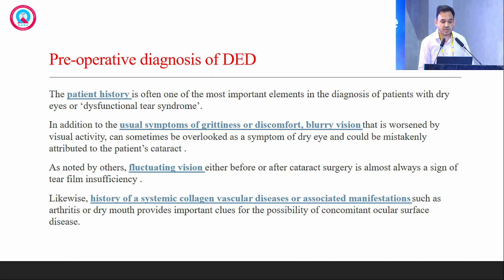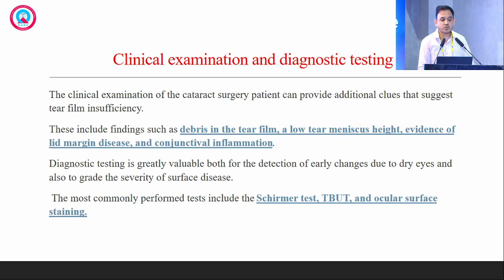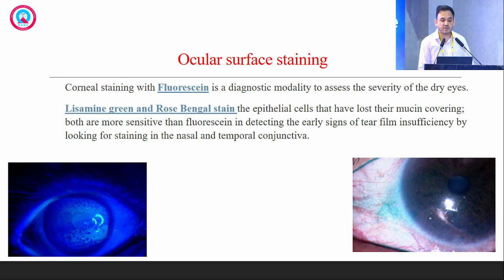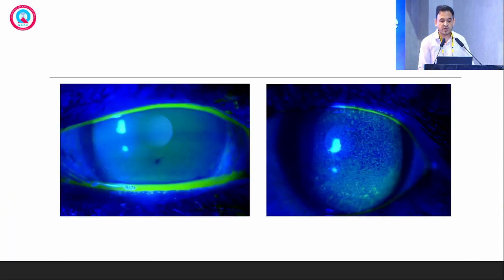There may be a history of systemic collagen vascular disease or associated manifestations that may give you a clue about dry eye disease. So the clinical examination in the preoperative period is also very important. Sometimes there is debris in the tear film or a low tear meniscus height, or you may require staining with TBUT or Schirmer's test in the preoperative period. Look for superficial punctate keratopathy, which also affects the IOL power calculation and causes dissatisfaction or blurred vision in the postoperative period.